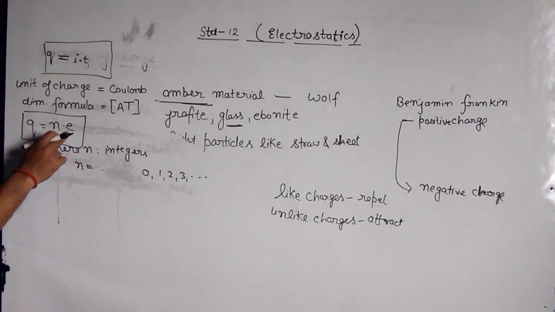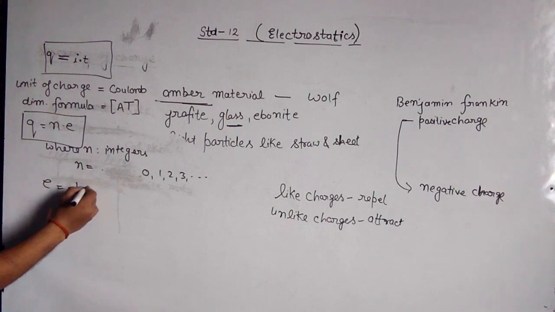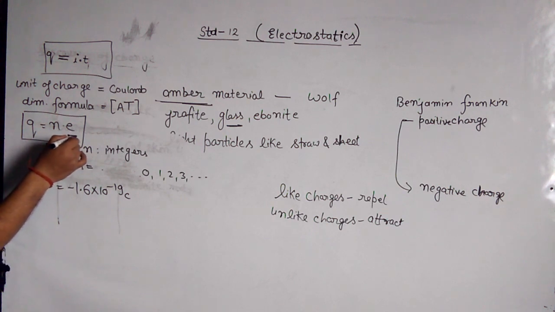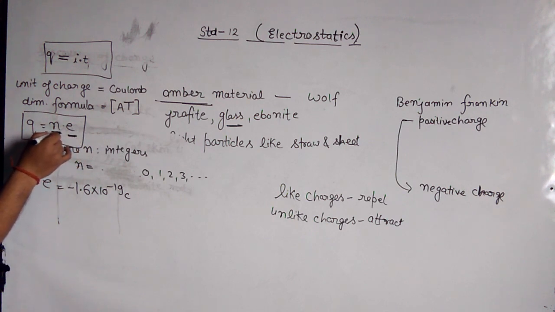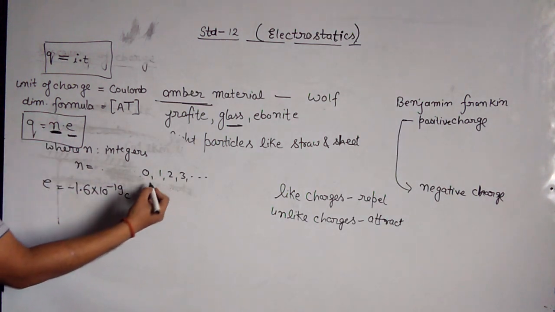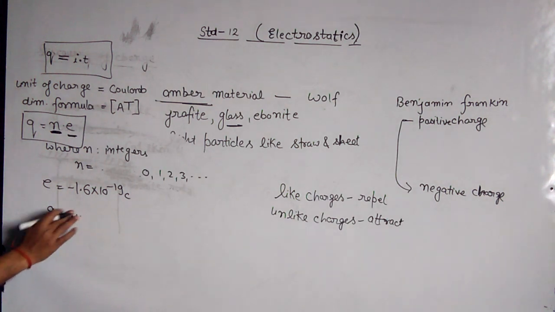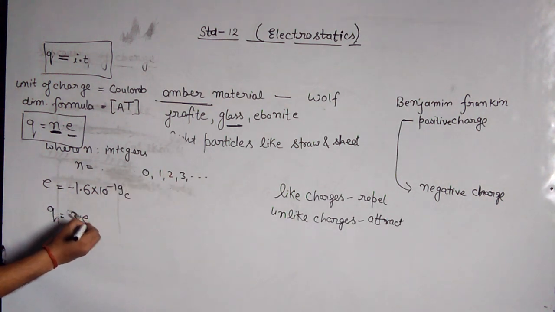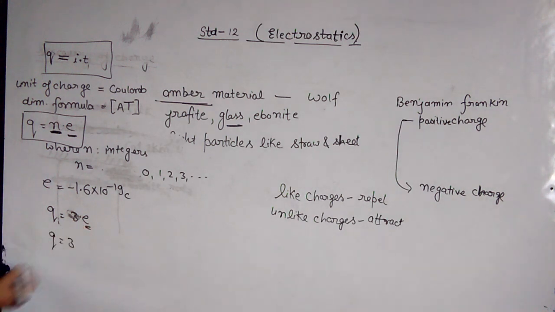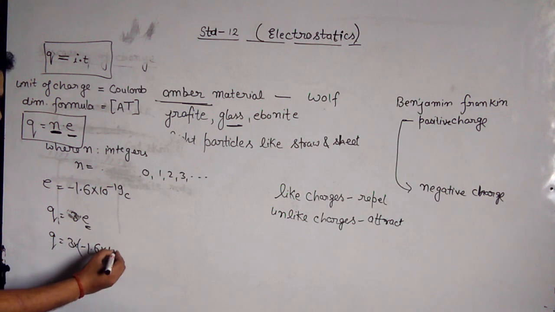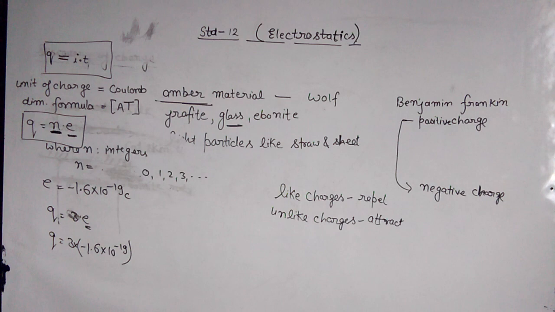When the charge is negative, here if we have taken electrons, we know that the charge of an electron is minus 1.6 into 10 raised to the power minus 19 coulomb. If you have taken any integer, suppose 3 is taken, then Q will be equal to 3 into E. E represents the charge of electron, minus 1.6 into 10 raised to the power minus 19 coulomb.